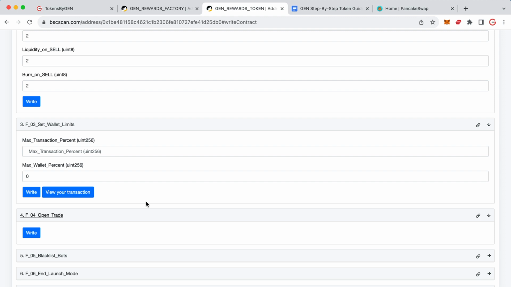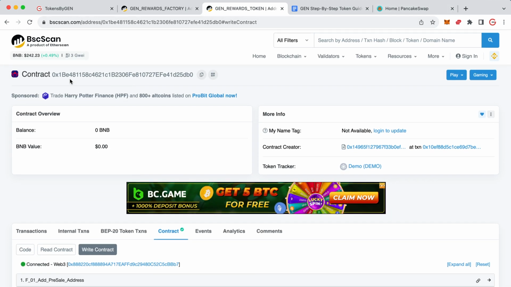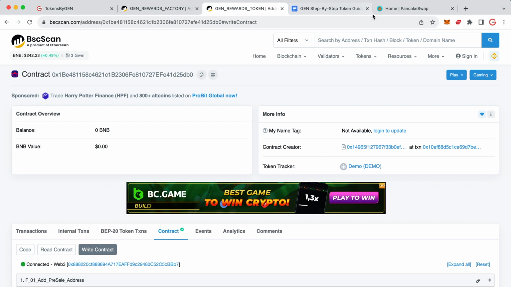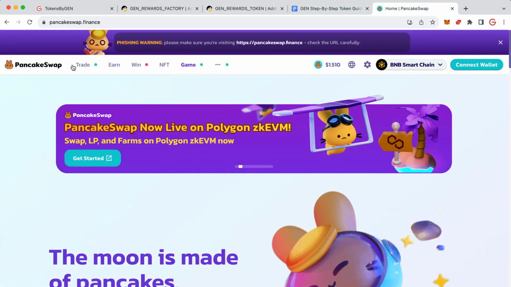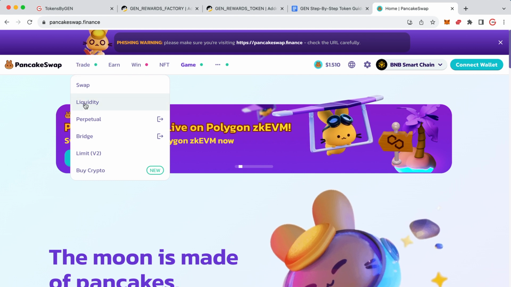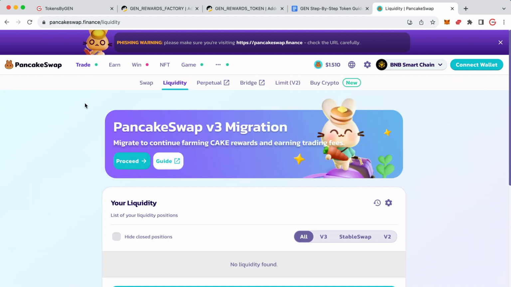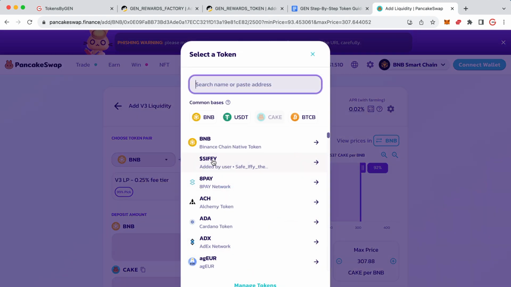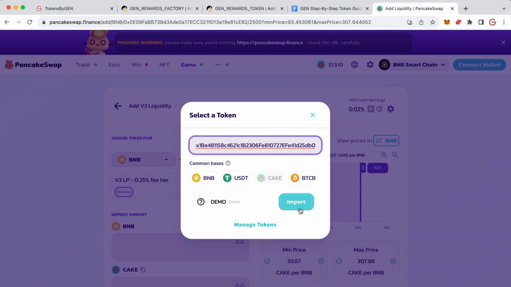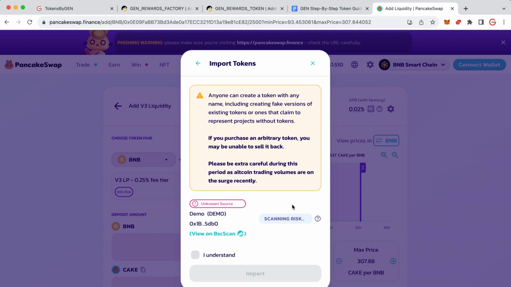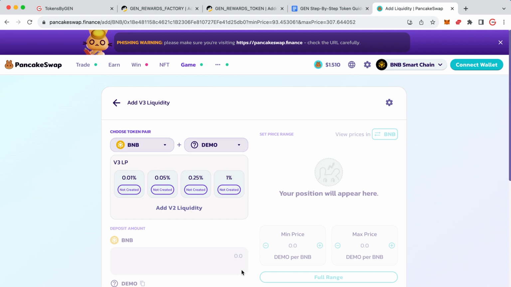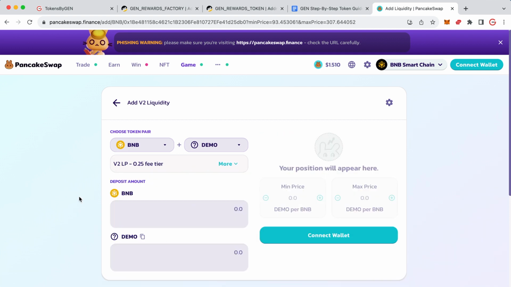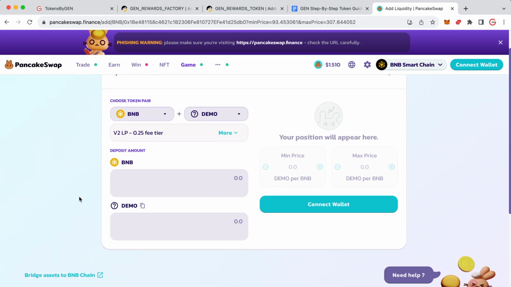Now the next thing we need to do before we open trade is to add our liquidity. So first of all, grab the address of your token, go on over to PancakeSwap, go to where it says trade and liquidity. So we're on pancakeswap.finance and click on the blue button for add liquidity. Click on where it says cake and paste in your contract address. It's found mine straight away, but sometimes that might take a while. Say you understand and import. Then click on where it says add V2 liquidity. We can't use version 3 because that doesn't support tokens with a fee.